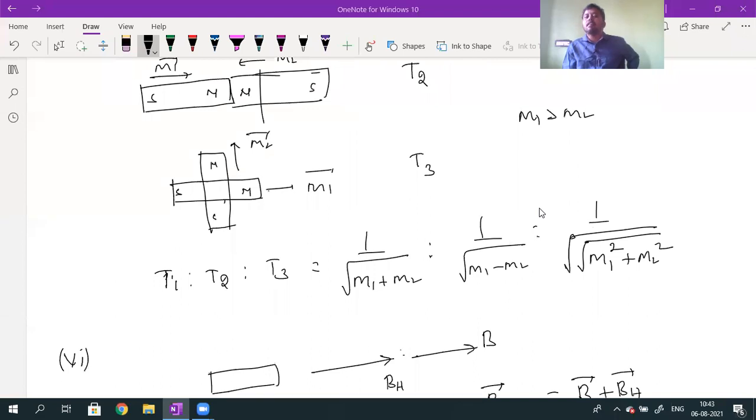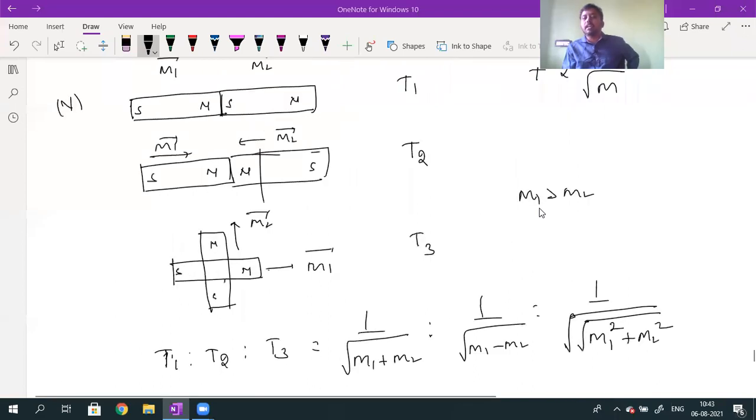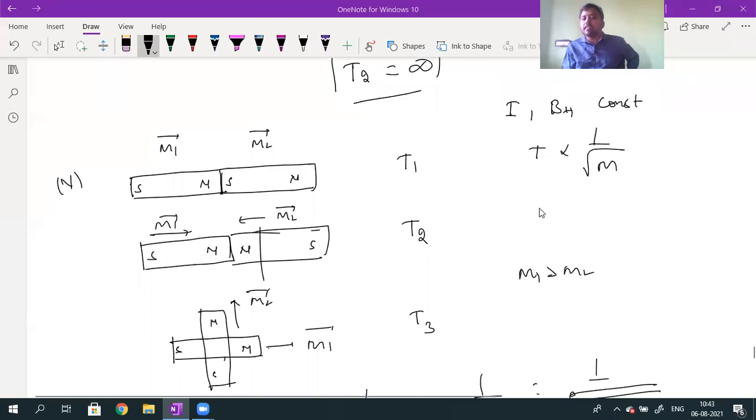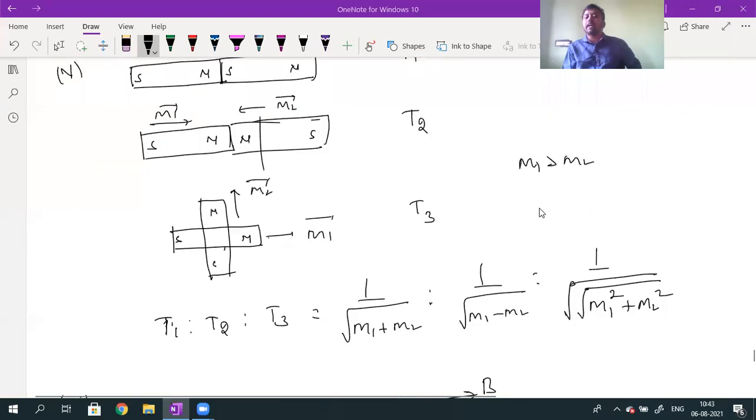Same dimensions, same combination, so the moment of inertia value will be the same for this combination. The horizontal component is also the same. So then the T value is inversely proportional to the magnetic moment.